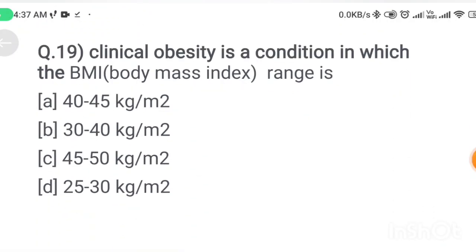Next question. Clinical obesity is a condition in which the BMI, body mass index, range is option A, 40 to 45; option B, 30 to 40; option C, 45 to 50; option D, 25 to 30. Clinical obesity is a condition in which the BMI range is 30 to 40. Option B is the correct answer.